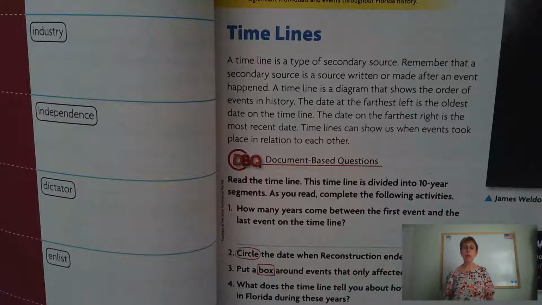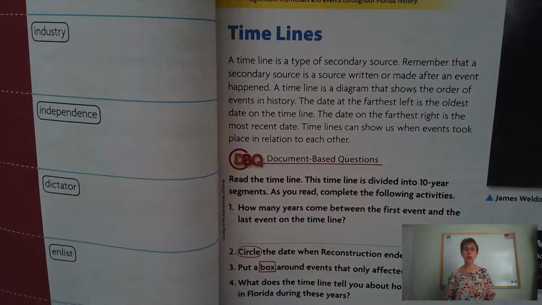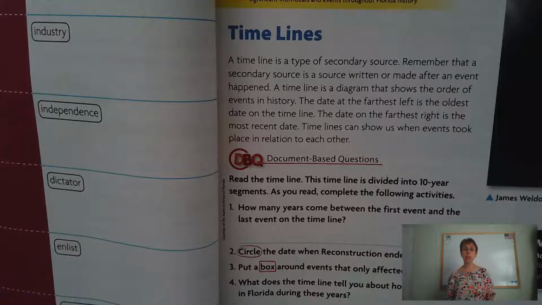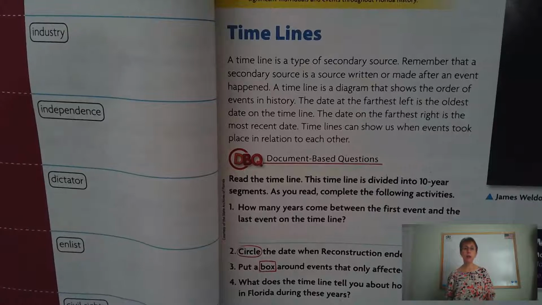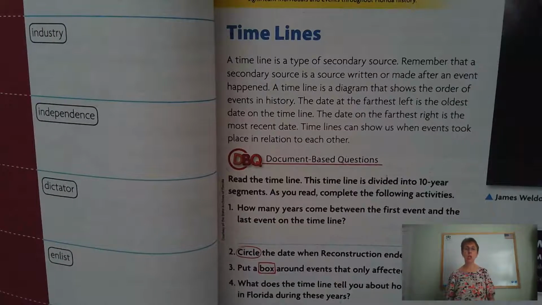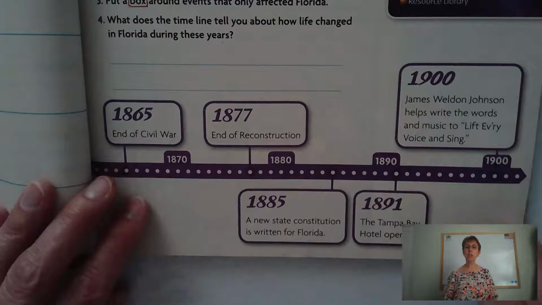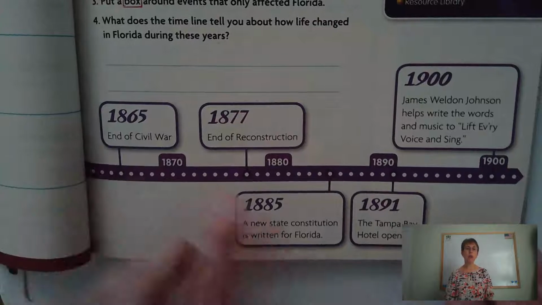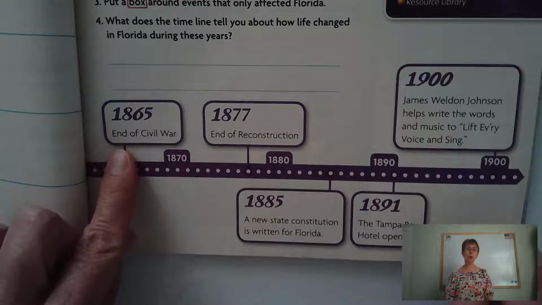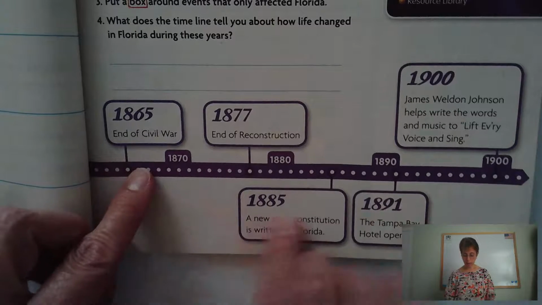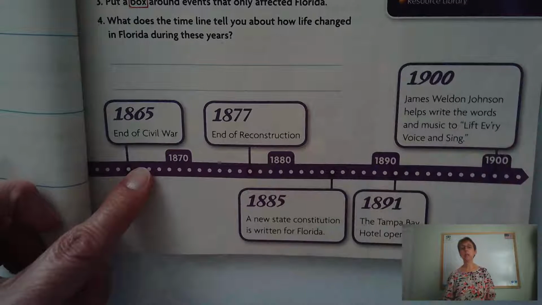The date at the farthest left is the oldest date on the timeline. The date on the farthest right is the most recent date. Timelines can show us when events took place in relation to each other. So let's just move down to the very bottom of this page. This is a really small timeline, but it shows how on the far left is the date furthest back, and on the far right is the date most recent.